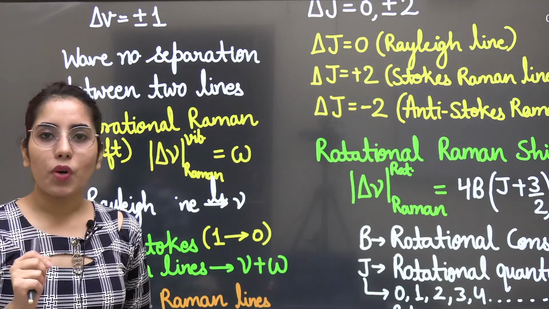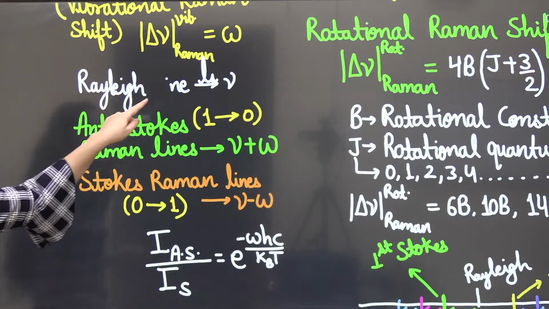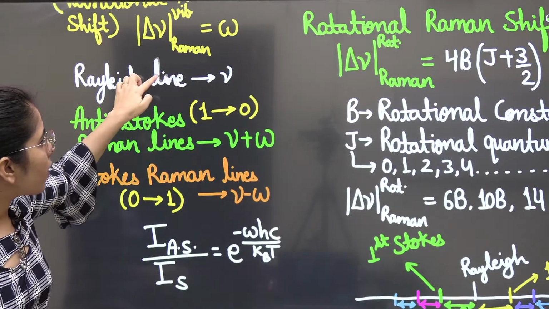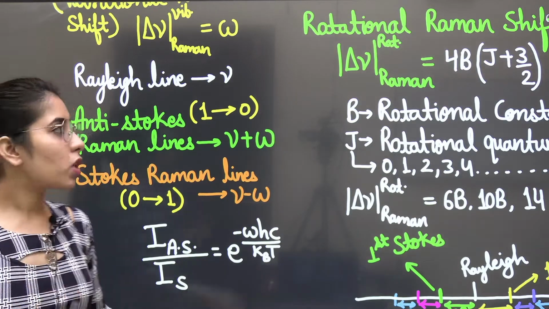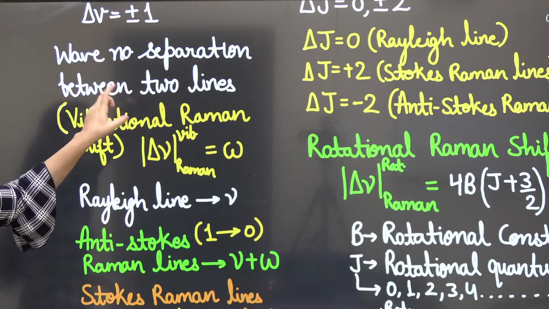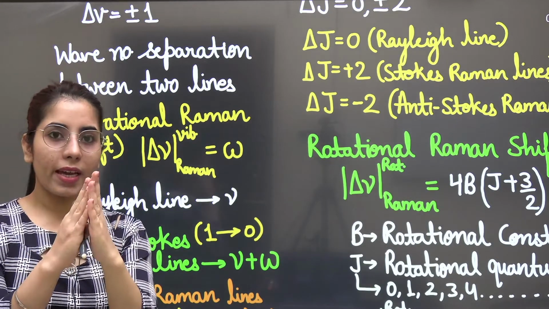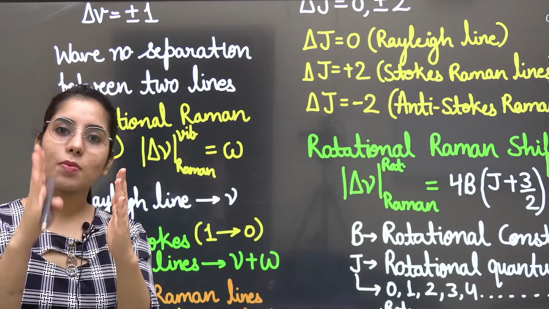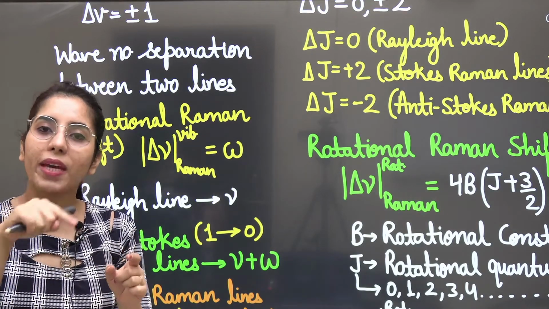Now in this case, what's going to happen? Consider the Rayleigh line wave number. We have taken the wave number separation here. So we are considering how one Raman line will be present with respect to the other one. That will be at a gap or a difference of omega wave number.